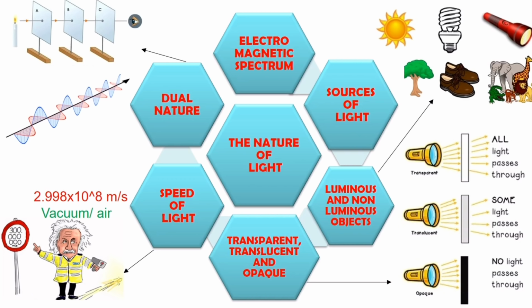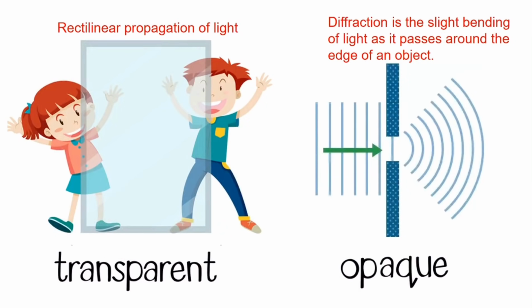Yes children, light has a dual nature, which means in some experiments light behaves as a wave, and in some experiments light behaves as a particle. Confusing, right? Let's understand in detail. Children, as you know, when light travels through a transparent or translucent medium, it passes in a straight line, fully or partially. But when an opaque object is placed in the path of light, the behavior of the light changes and it bends around the edges. That is called diffraction.